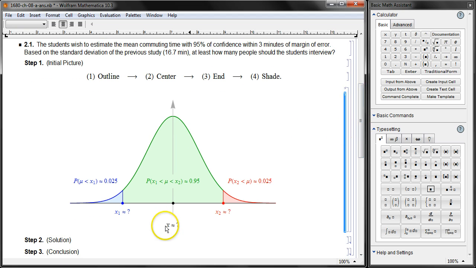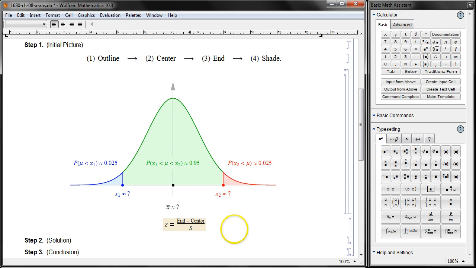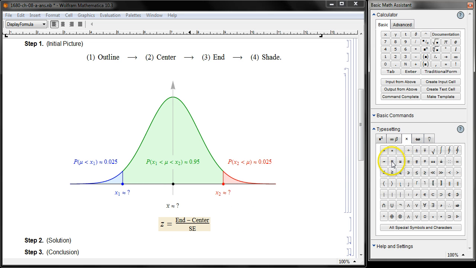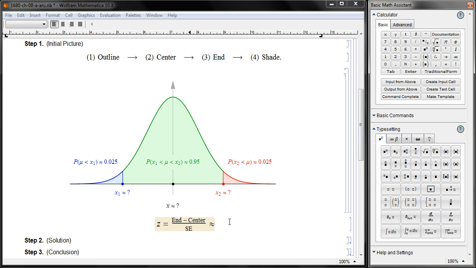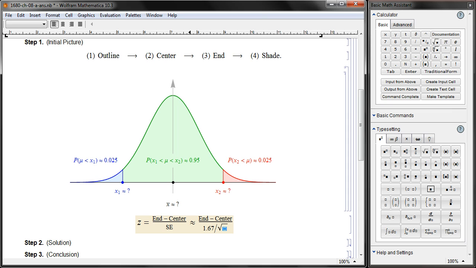The idea is, again, the z-score formula. Z equals end minus center over standard error, isn't it? Let's expand the picture. End minus center over standard error, where standard error is standard deviation 16.7 over the square root of the sample size.